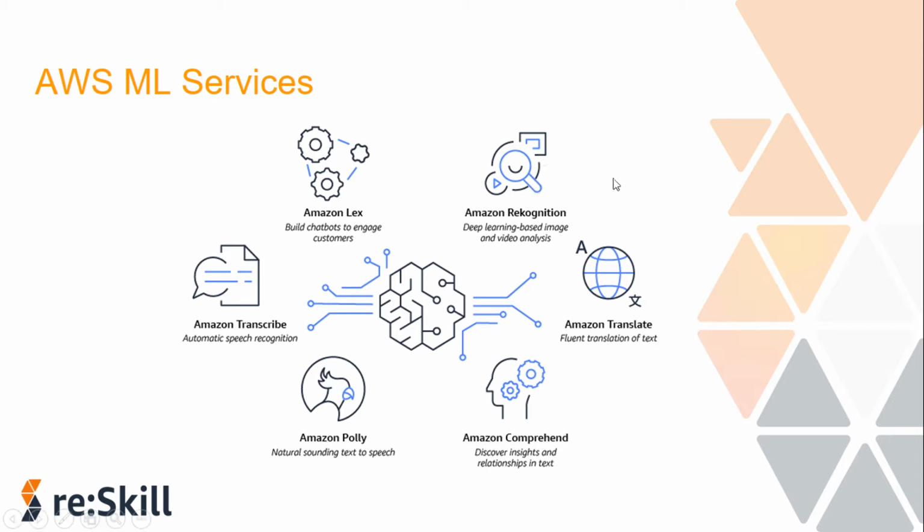And also there is Amazon Polly, a service that turns text into lifelike speech, allowing you to create applications that talk and build entirely new categories of speech-enabled products. Also there's Amazon Textract, a machine learning service that uses OCR to automatically extract text, handwriting and data from scanned documents such as PDFs.